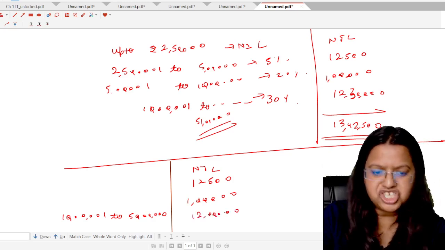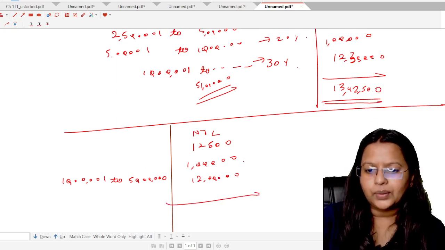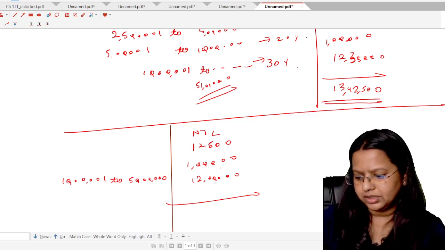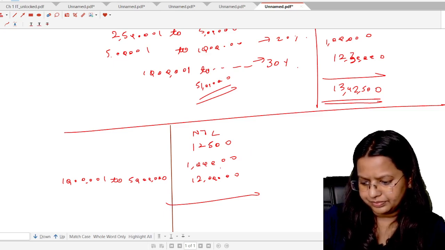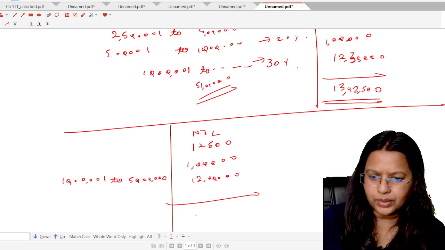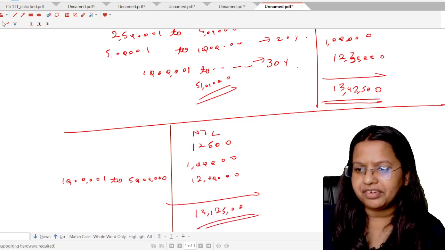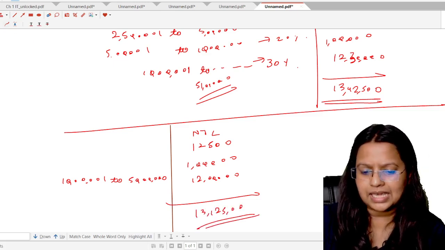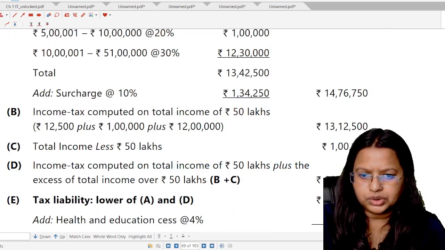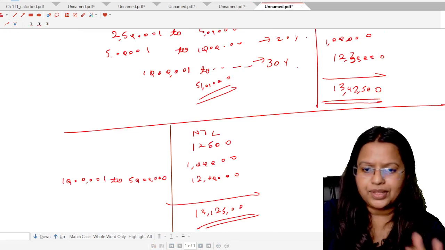What shall be the tax liability in this case? Find it out. 12,500 plus 1 lakh plus 12 lakh rupees. That is 13 lakh 12,500. So students, it will be 13 lakh 12,500.